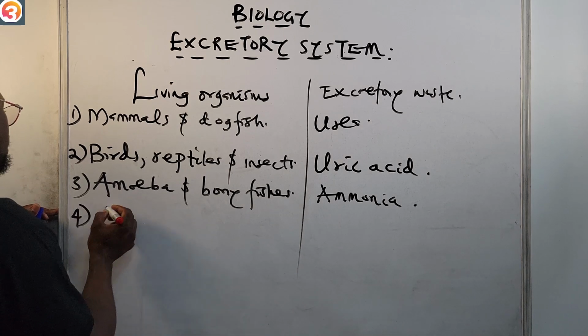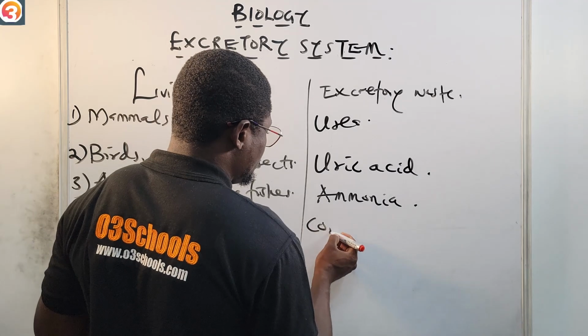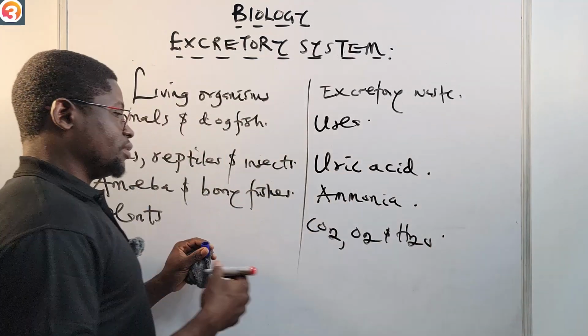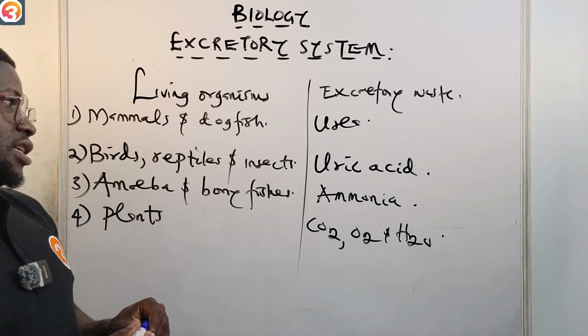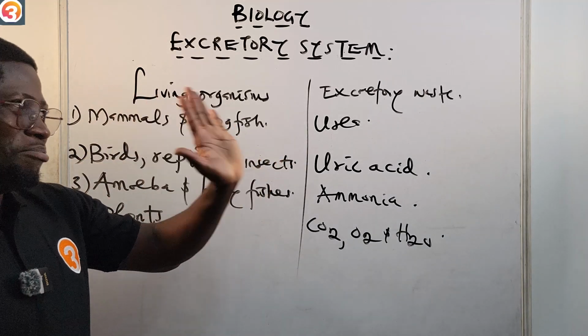Plants, their main excretory waste are carbon dioxide, oxygen, and water. So excess water is removed. Also in plants, these are their main excretory waste. So these are living organisms and their main excretory waste.